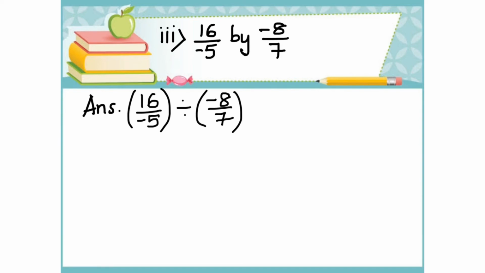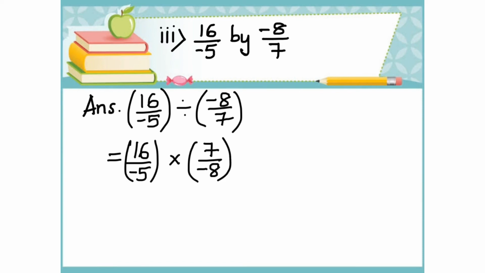This expression is equal to 16 by minus 5 multiplied by the reciprocal of minus 8 by 7, that is 7 by minus 8. Now we need to multiply 16 by minus 5 by 7 by minus 8.